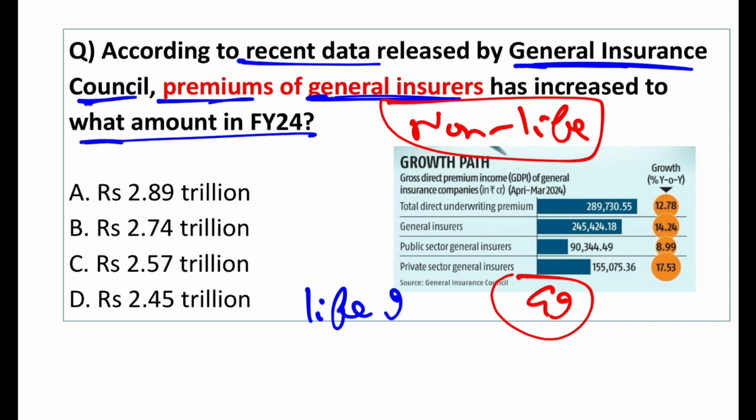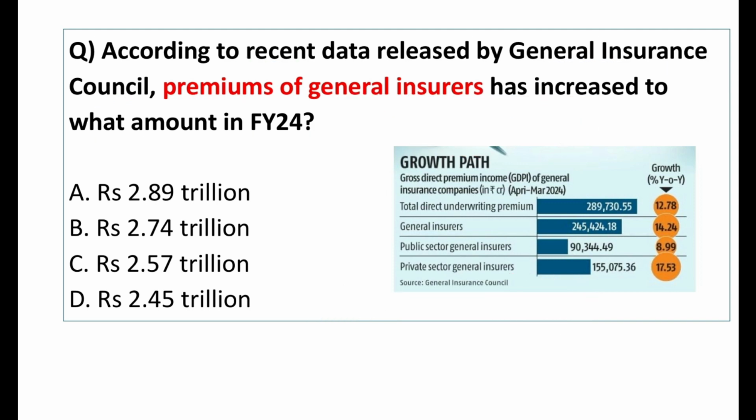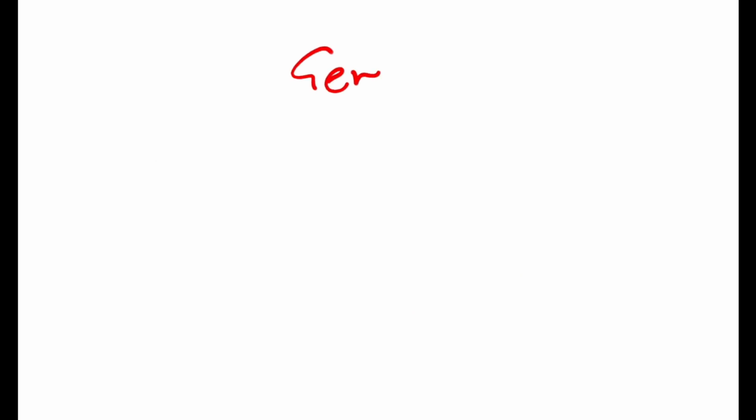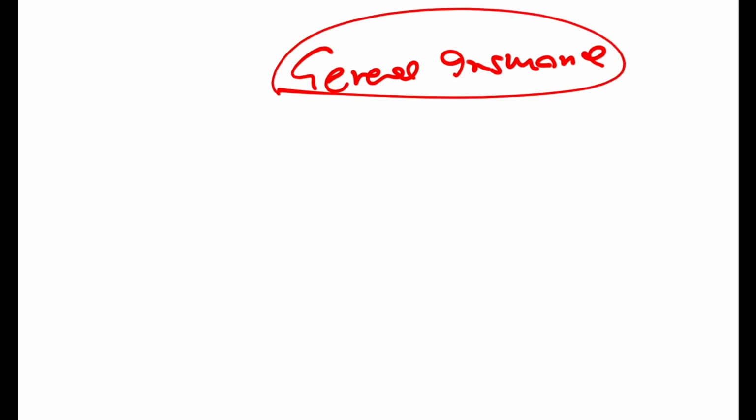No, they are not. Yes, in normal talk we say non-life insurance is general insurance, but it is not like that. General insurance is general insurance. Non-life insurance is non-life insurance. And I will explain to you the difference. So first, I am writing general insurance companies. Now general insurance companies are of 3 types.